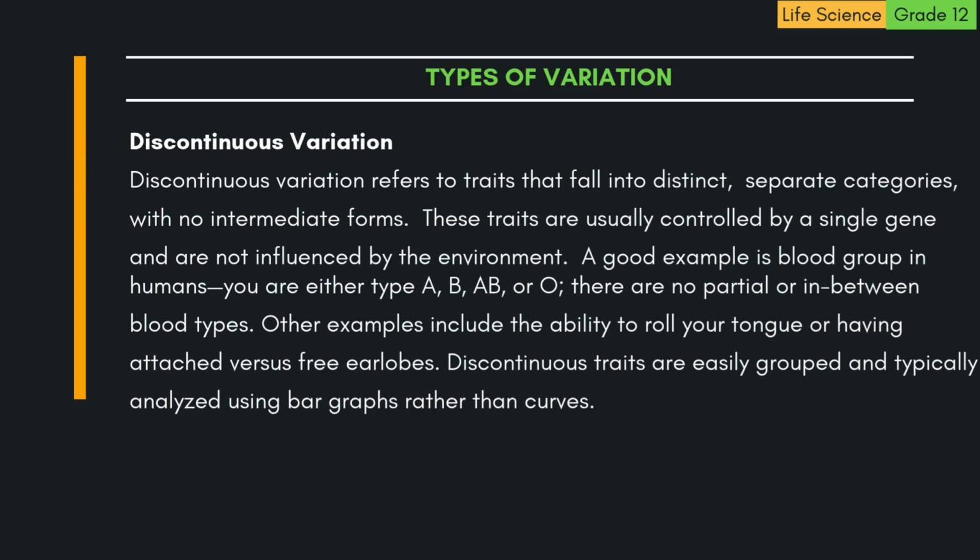Other examples include the ability to roll your tongue or having attached versus free earlobes. Discontinuous traits are easily grouped and typically analyzed using bar graphs rather than curves.